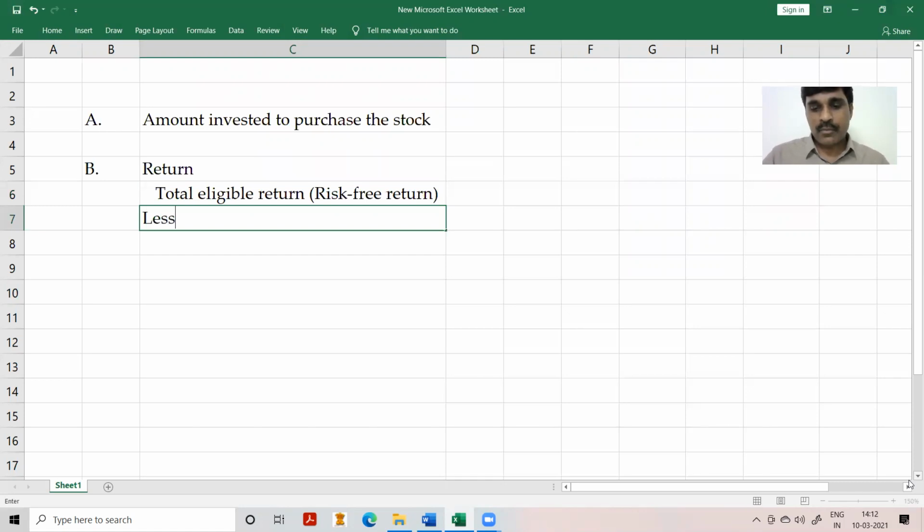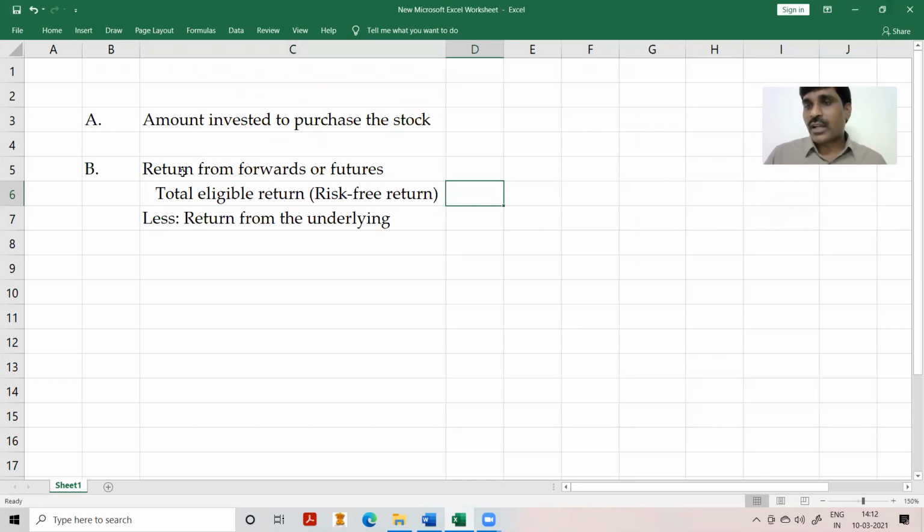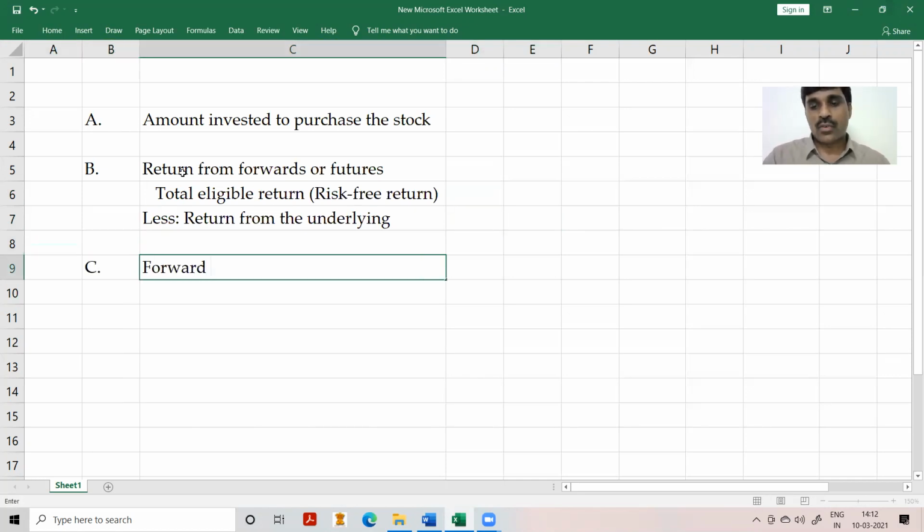Less interim income, less return from the underlying, gives the return from the forward contract, the return from the forward or futures derivative contract. Total eligible return is the risk-free rate of return; out of that, less the return from the underlying, gives the net return from the forward. So this will be the forward or futures price.